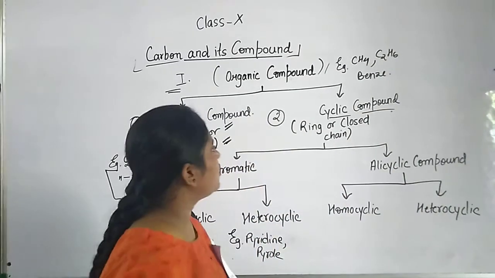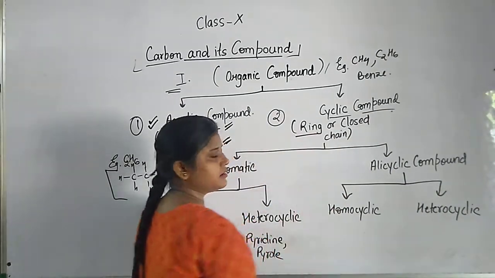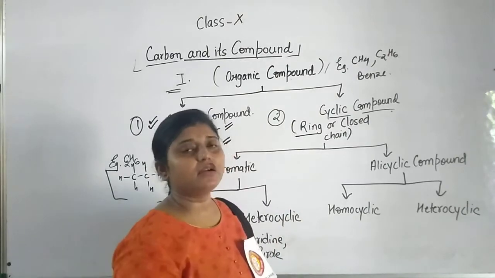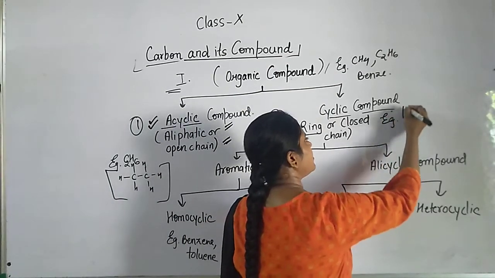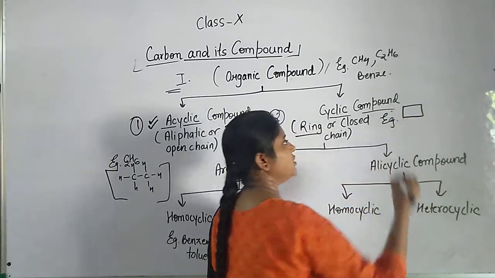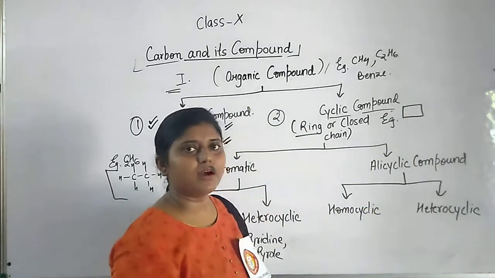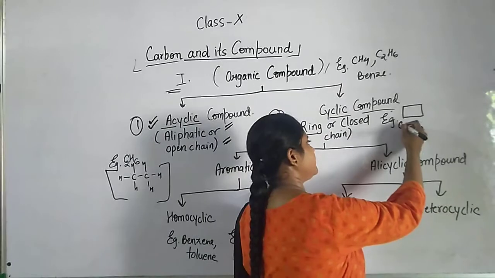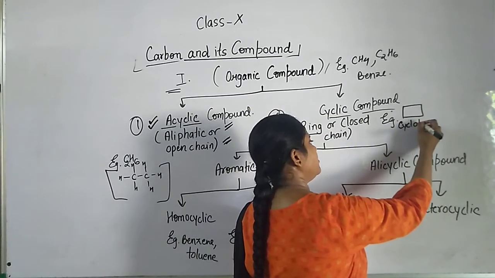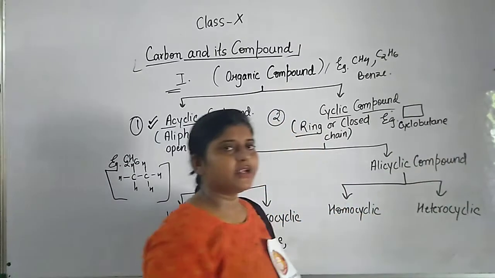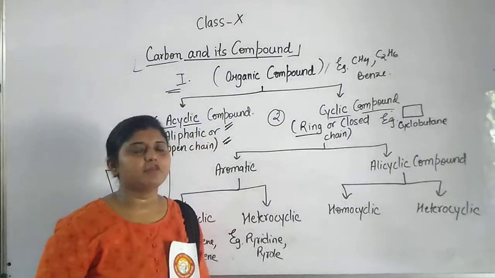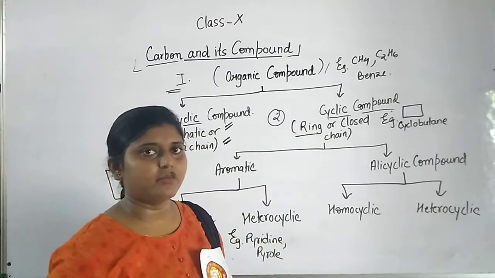They are also called ring compounds. Let us see one more example. This is also an organic compound having carbon atoms. Its name is cyclobutane. You know how butane came, because it comprises 4 carbon atoms.